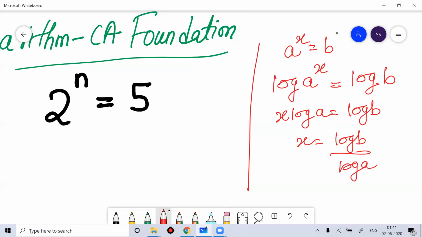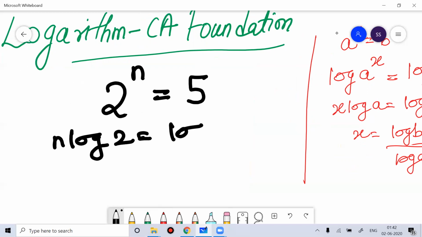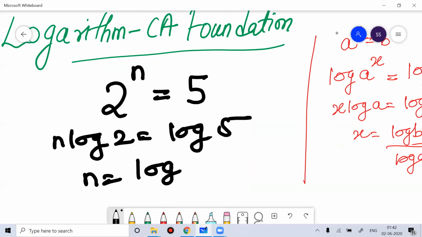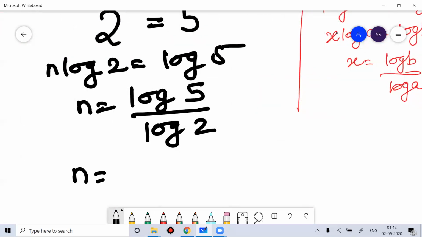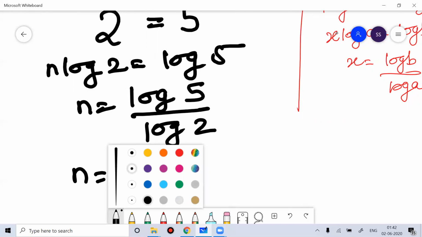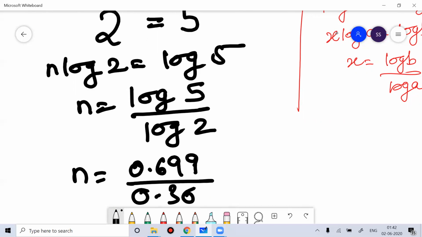So in this case, if I am looking for the value of n, and I take the log on both sides, I'll get n log 2 is equal to log 5. Then the value of n is equal to log 5 by log 2. While discussing log further, it would be really great if you can remember that log 5 is 0.699 and log 2 is 0.3010.